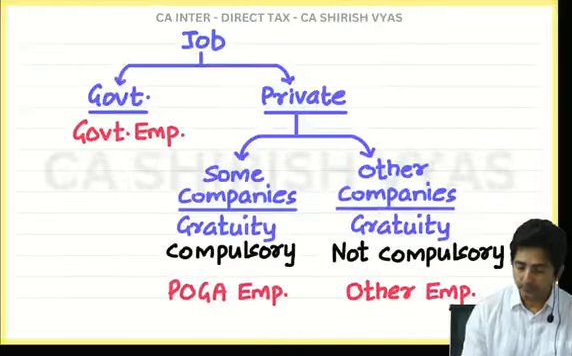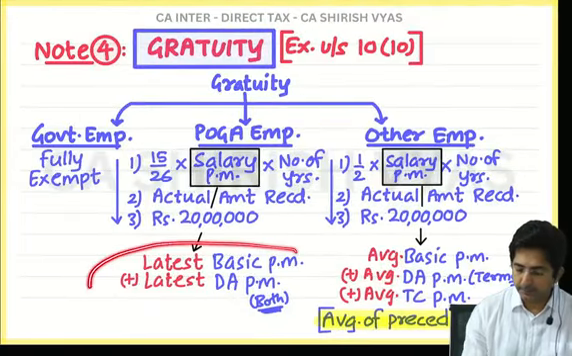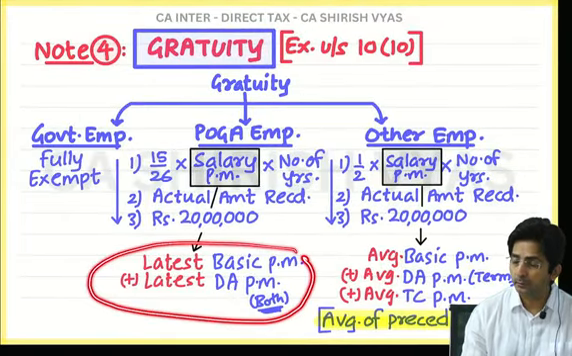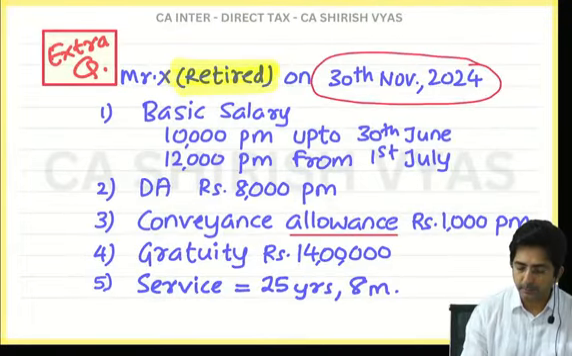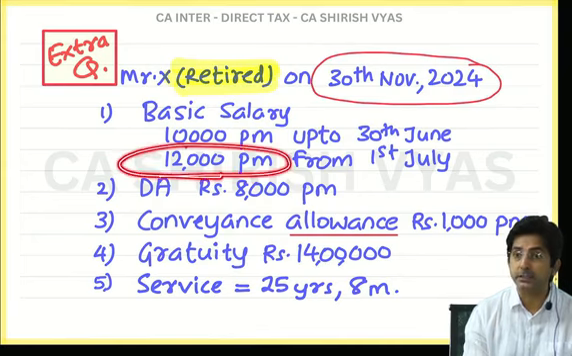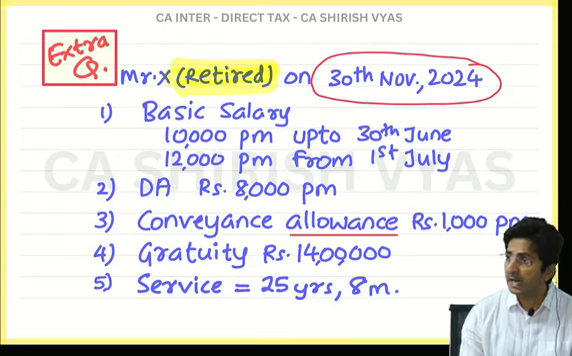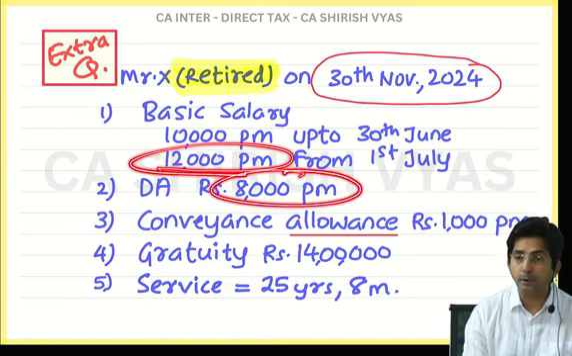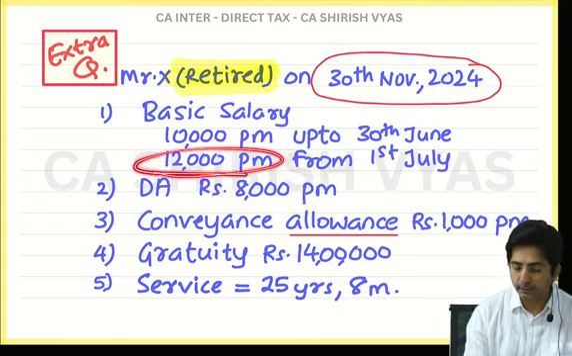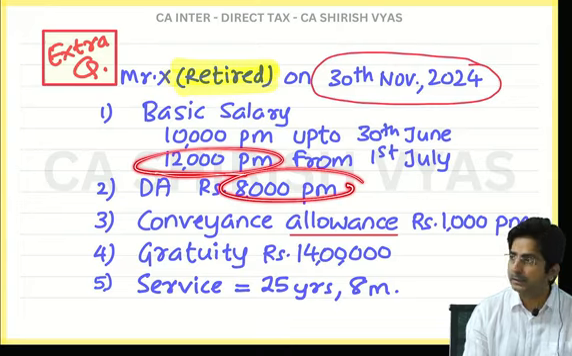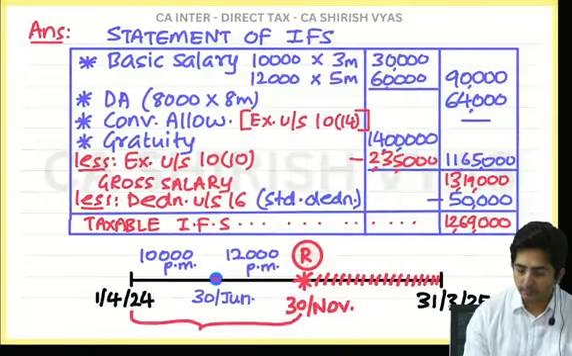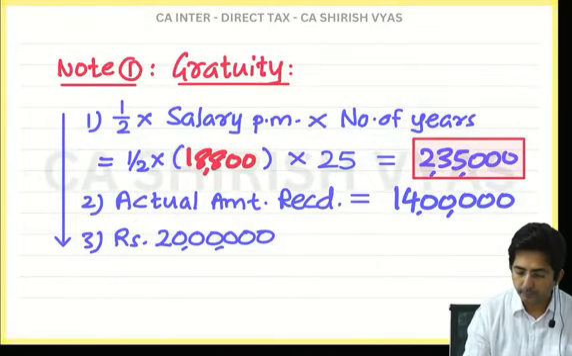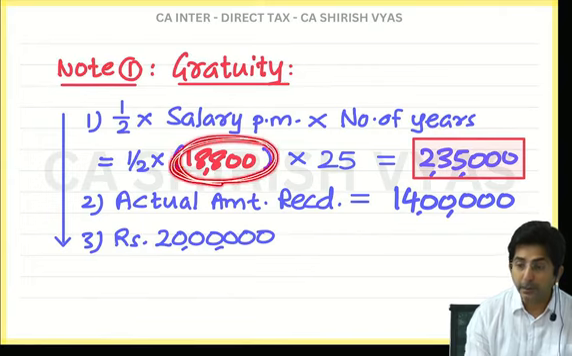See, what was the theory for this? Latest basic plus latest DA both. So tell me what is this latest basic? Basic is 12,000 per month. Latest means the last drawn basic 12,000 and DA 8,000. Total 20,000. In DA only one amount is there, so that is latest. So add, you get 20,000. So this amount will become 20,000. It will be a big amount, huh?